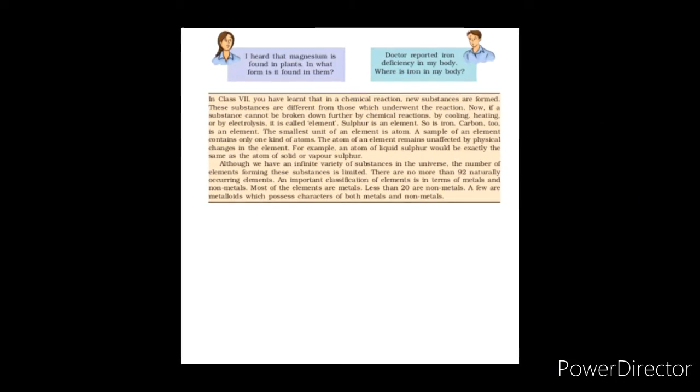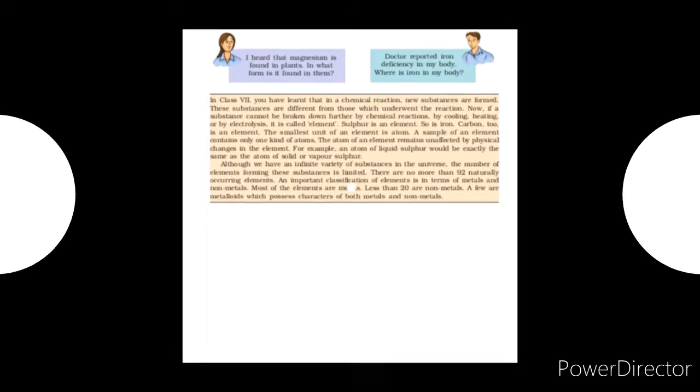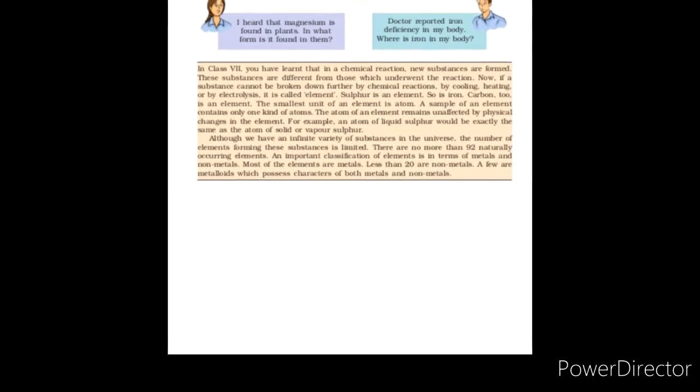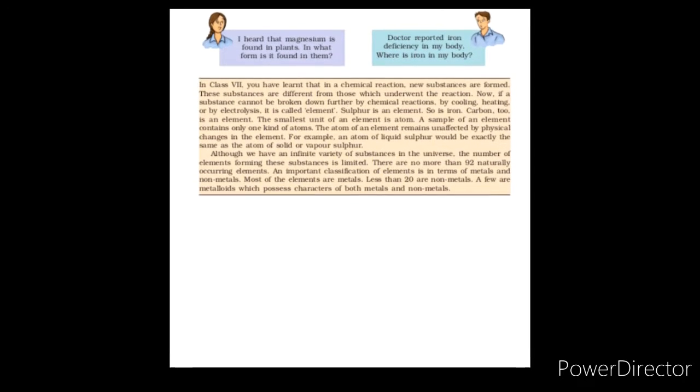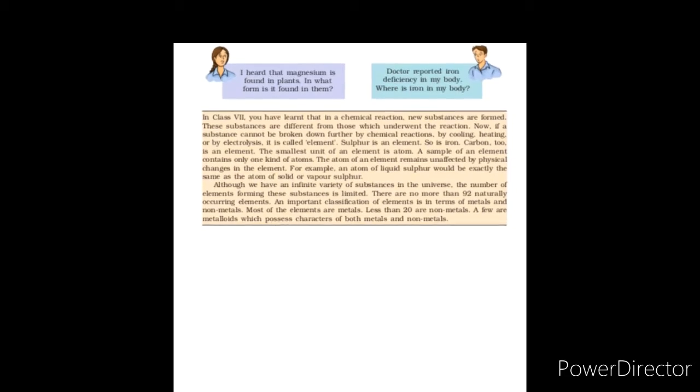Moving on, as you know, in a chemical reaction, new substances are formed. These substances are different from those which underwent the reaction. Now if a substance cannot be broken down further by chemical reactions, by cooling, heating, or by electrolysis, it is called an element. Sulfur is an element, so is iron. Carbon is an element.